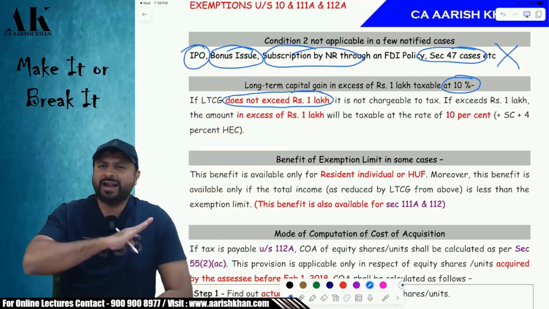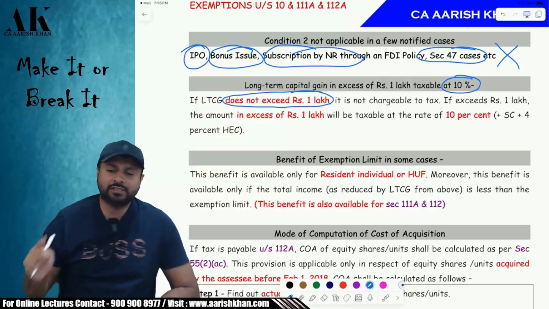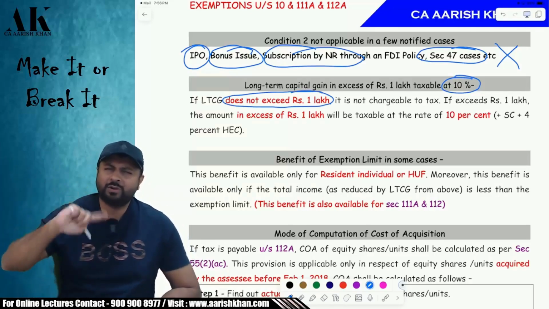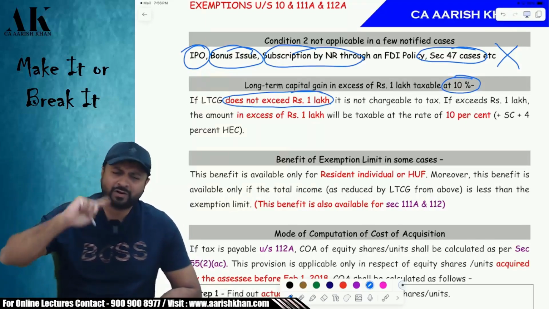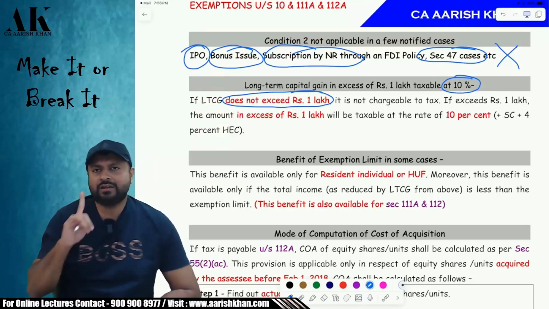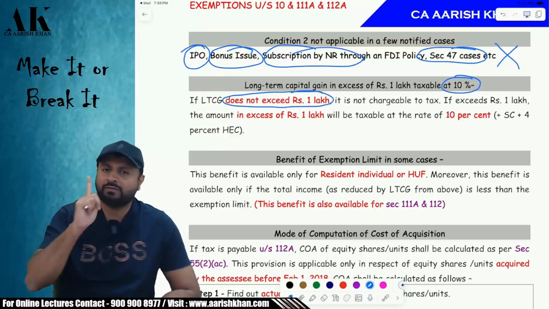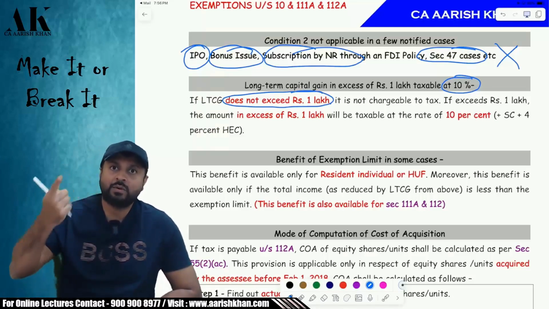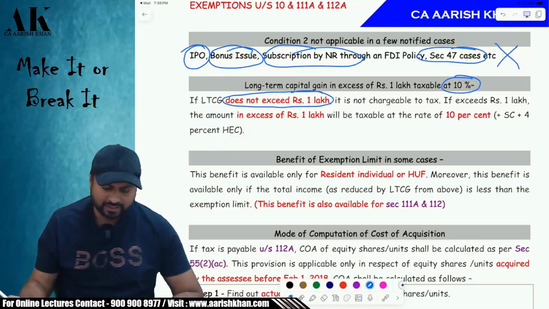1 lakh rupees flat exemption to every kind of assessee: individual, HUF, firm, AOP, BOI, company, LLP, resident, non-resident, foreign company. Everybody will get 1 lakh exemption, and on above 1 lakh, every year 1 lakh. Per year 1 lakh rupees exemption you will get, and above 1 lakh, you are going to pay tax at the rate of 10%. Okay.